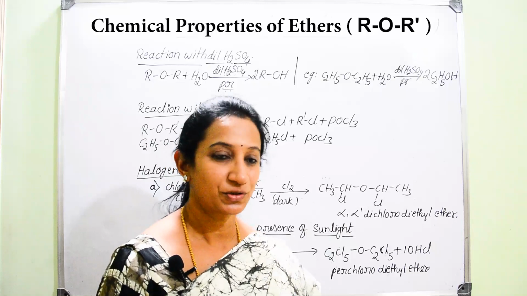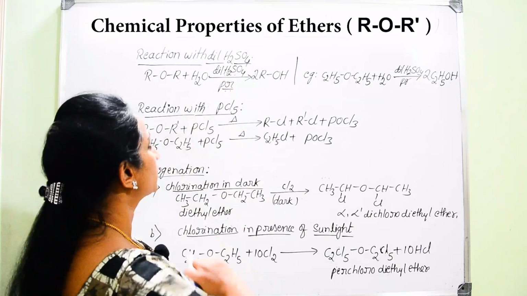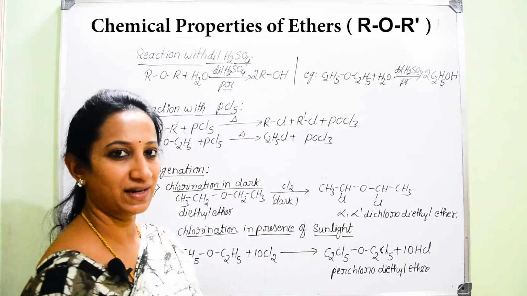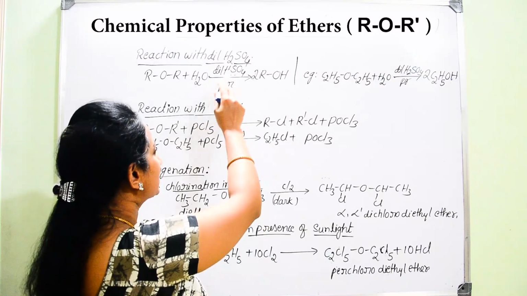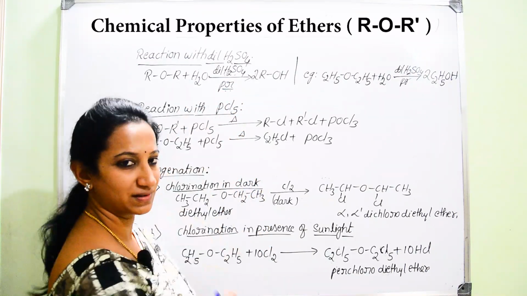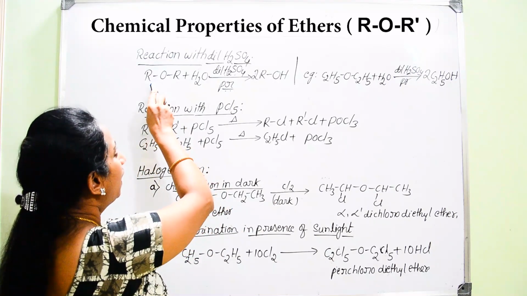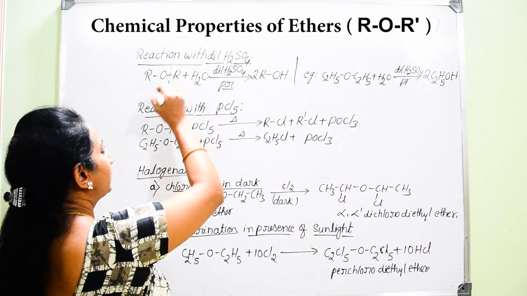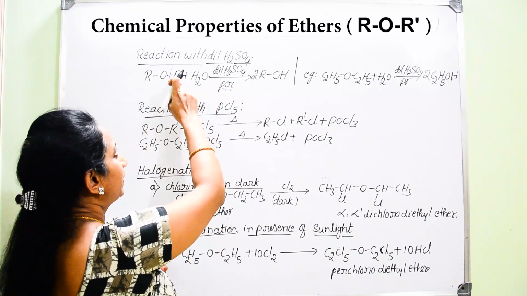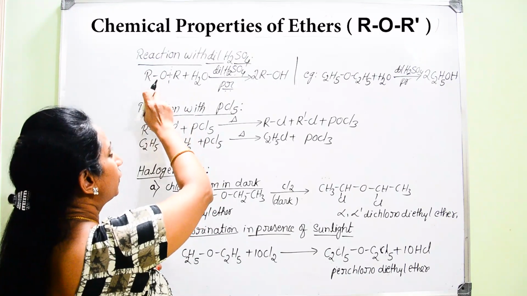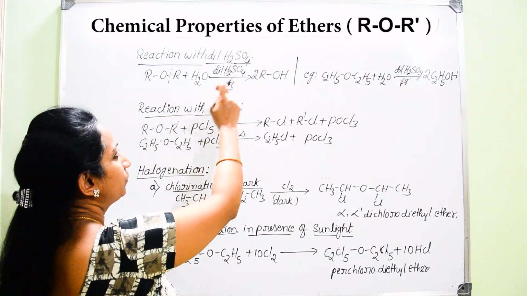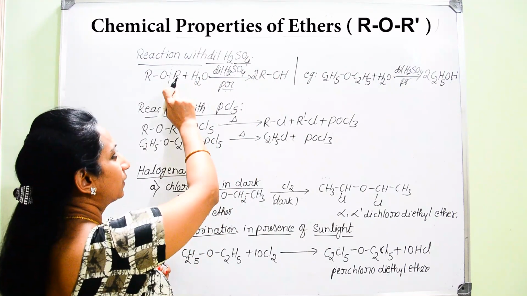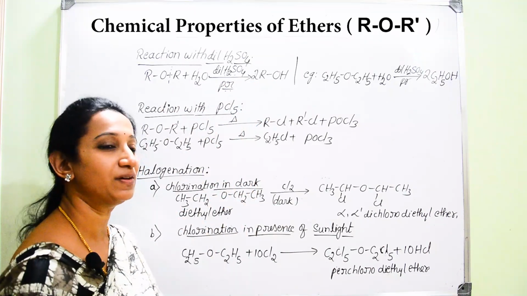So, if we go for the reaction of ethers with dilute H2SO4, that is, when ethers are treated with dilute sulfuric acid under certain pressure, obviously you can think that it can easily undergo hydrolysis. So, now we can find here ROR. There will be cleavage of the bond between carbon atom and oxygen atom. If there is a breakage of the bond between carbon and oxygen atom here, this RO group combines with one hydrogen atom to give ROH, whereas the hydroxyl group remaining in the water molecule combines with this R group. So, it is also resulting in the formation of an alcohol.